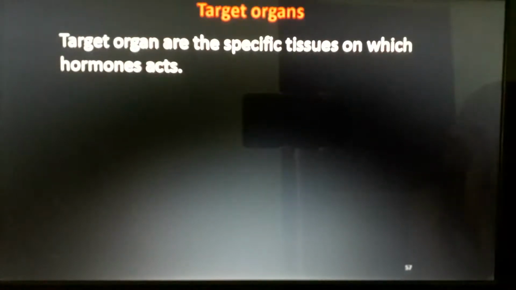All the hormonal glands in our body, except the pituitary gland, are the target organs of the pituitary gland. The pituitary gland is controlling them all. That's why they are the target organs. Whichever part gets the benefit of that hormone is called the target organ.